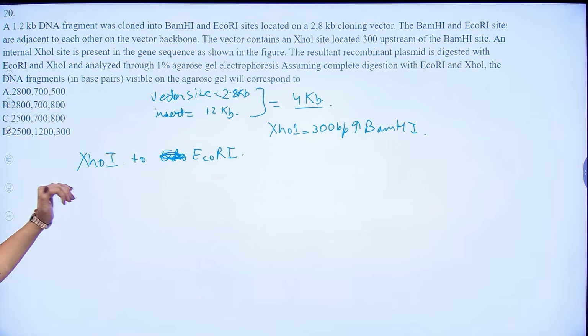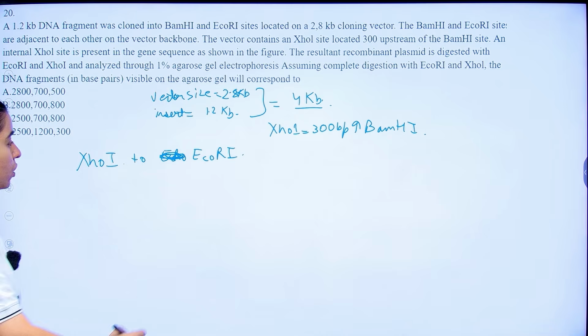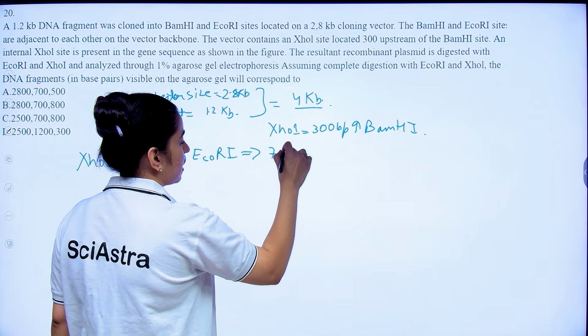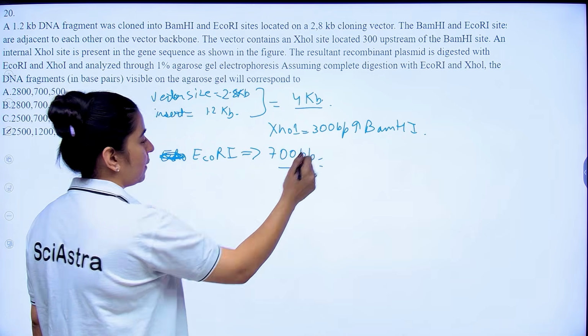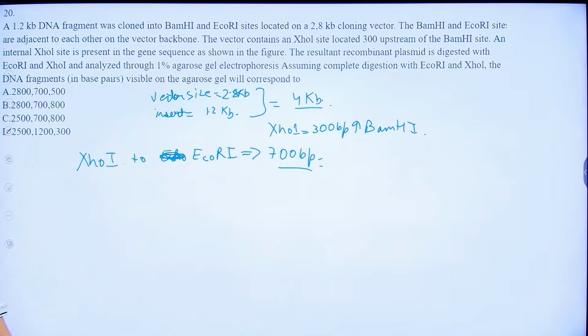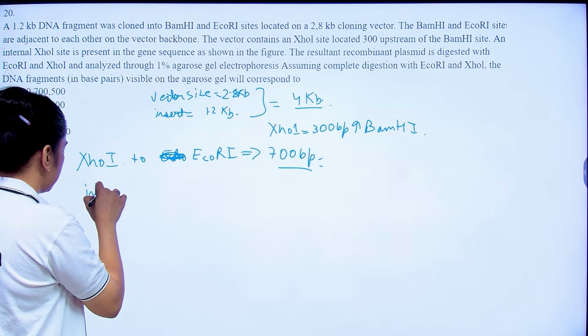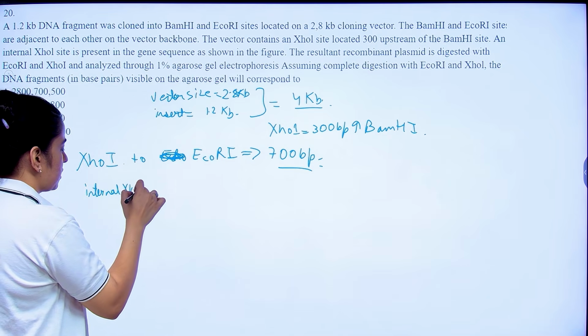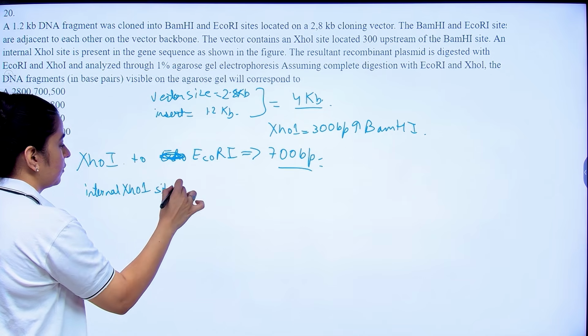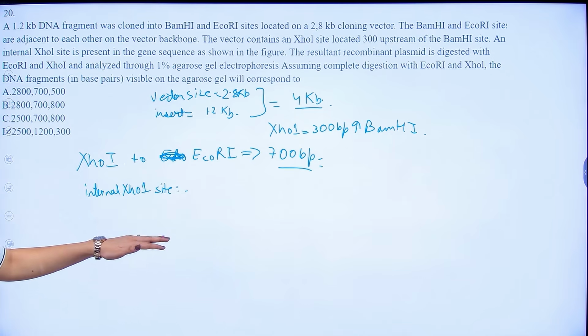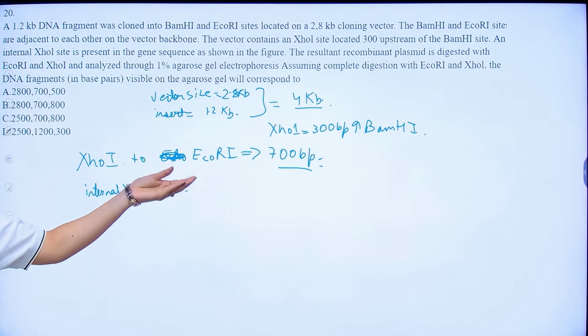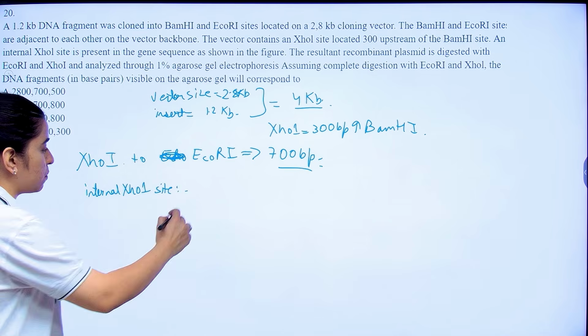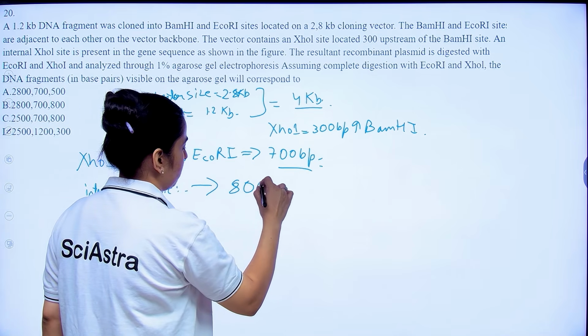Now, this will cover up to 700 base pairs, which is vector part plus your insert. Now, if I talk about my internal ZO1 site, it splits the insert, giving us what? It splits the insert and will give us around 800 base pairs.